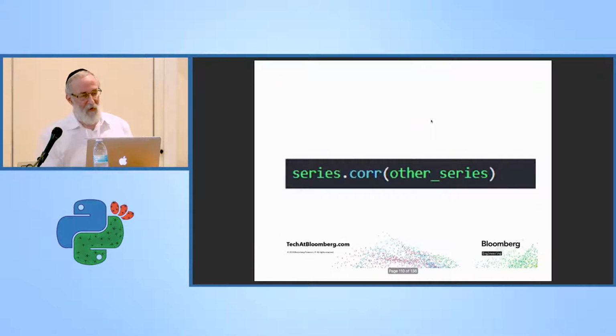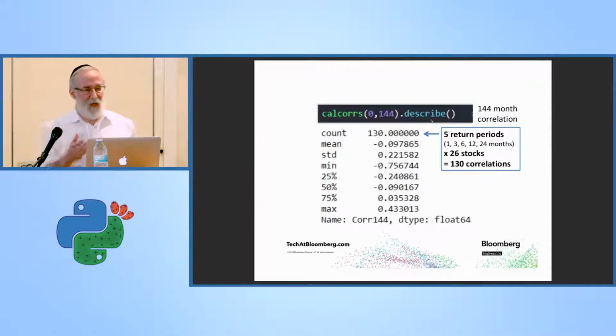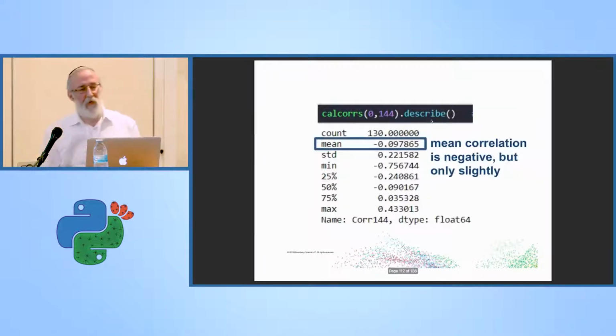So let's just calculate the correlations. The series has a method called corr, where you can pass in another series, and it gives you the correlation for that. I wrote myself a function where I can pass in the range of data points that I want. Here I'm doing the entire 144-month correlation. And I correlated against all 5 return periods that I calculated, 26 stocks, that's 130 returns. And I found that the mean correlation is negative, but only slightly.